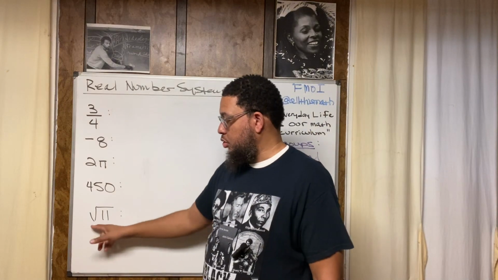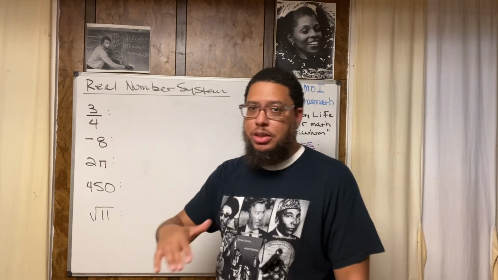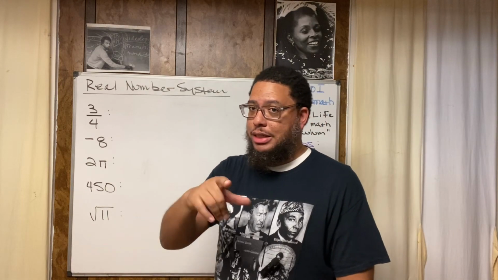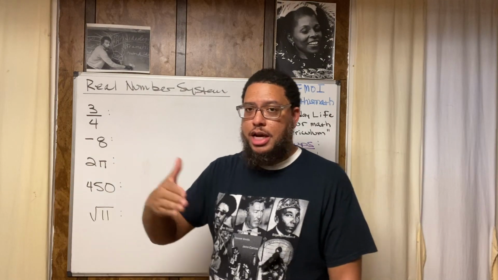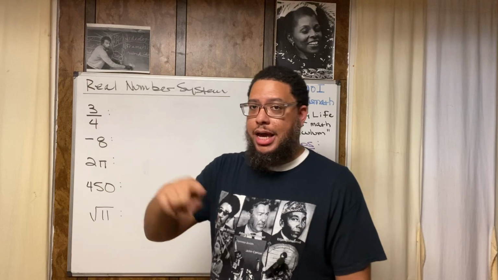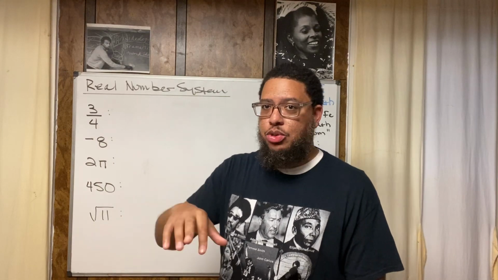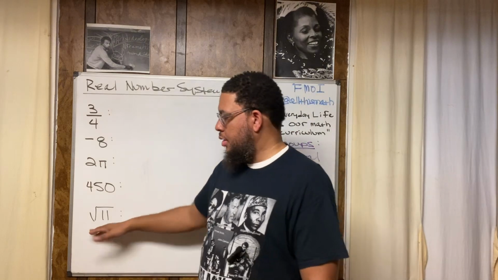That's irrational. So square root of 11, irrational. Square root of 12, irrational. Square root of 13, 14, 15, irrational. Square root of 16, that's rational because that's going to equal 4, because 4 times 4 is 16. All right, square root of 17, irrational. Square root of 18, 19, 20, 21, 22, 23, 24, irrational, right? They're going to be irrational.